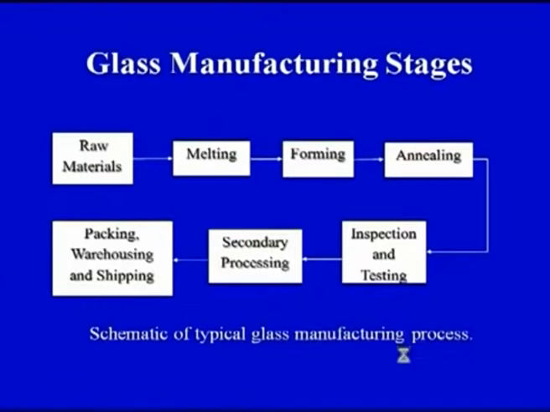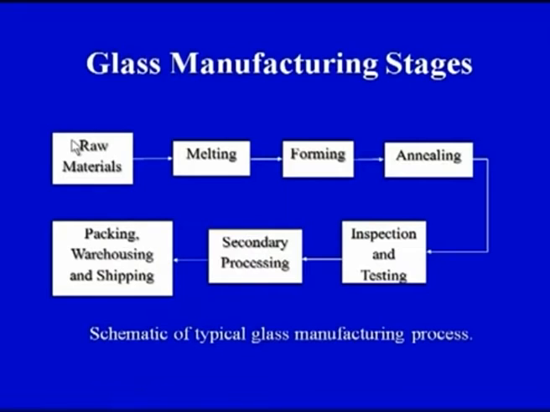On your screen you can see that glass manufacturing stages or glass processing stages can broadly be summarized as shown. So the very first stage is the raw material stage, in which we have to control the proportion of the various constituents that go into the manufacturing of the glass. So we have to see what are the various types of raw materials that will go into the processing of glass, and there are some raw materials which are completely essential to make the glass.